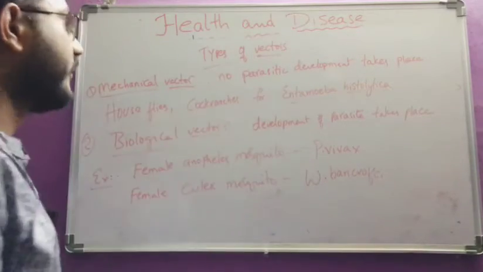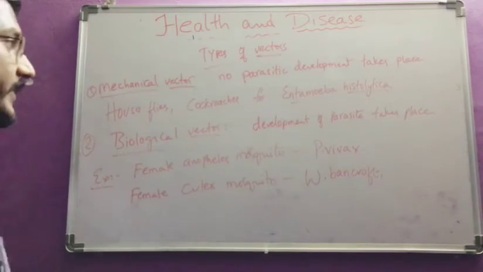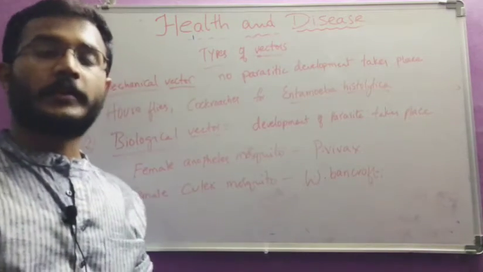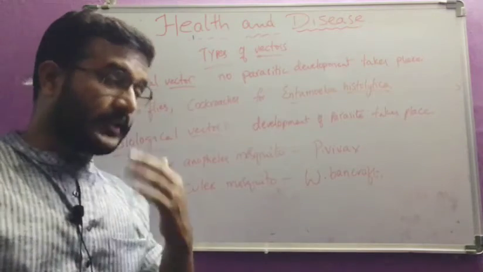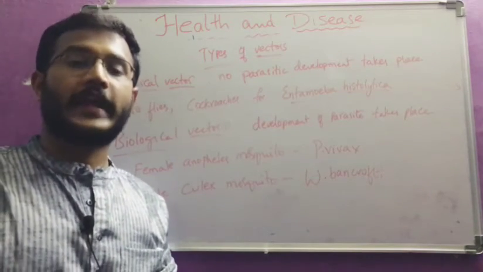So these are the different types of vectors which are helpful for the transferring of parasites from one place to another place, and from one host to another host.